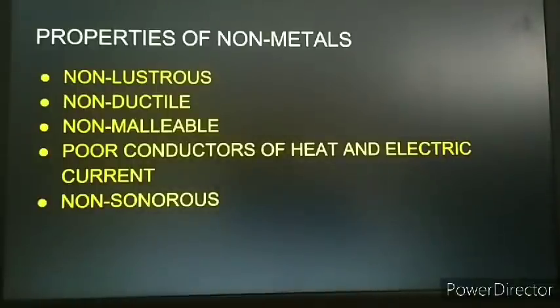And here we have an exception, and the exception is graphite. Graphite is a good conductor of electric current. It allows electric current to pass through it. Then non-metals are non-sonorous. When struck with hard substance, what will happen to a non-metal? The non-metal, instead of producing that particular sound, it will break into small pieces.